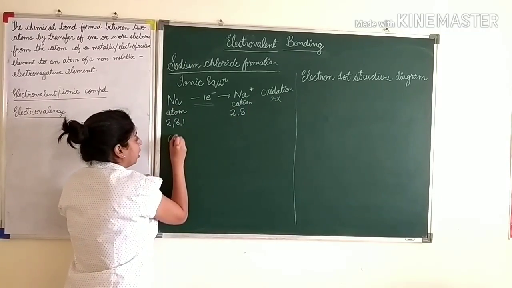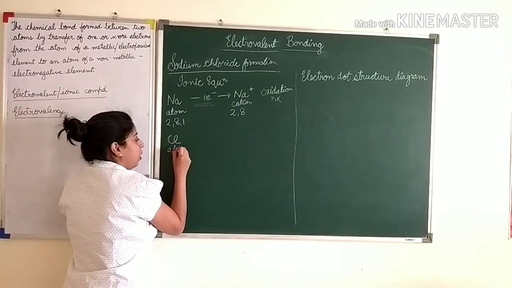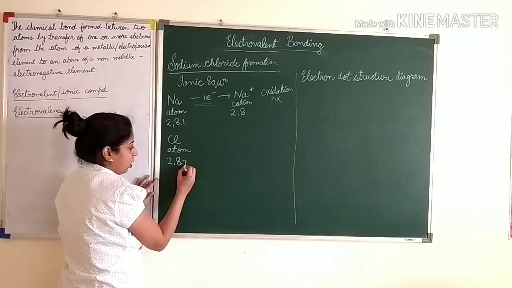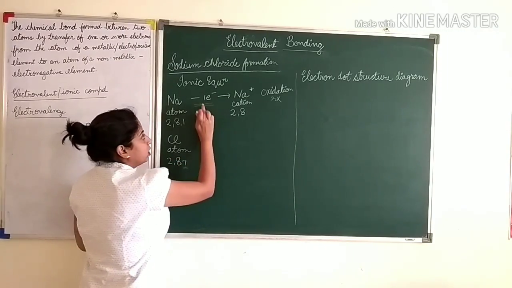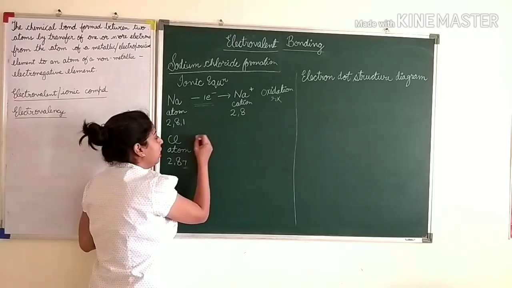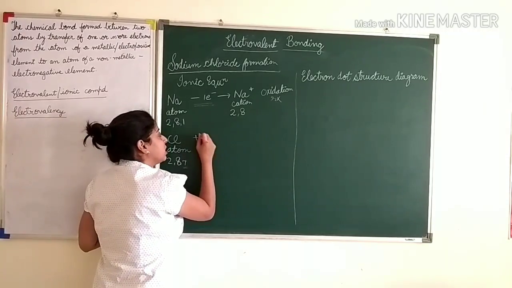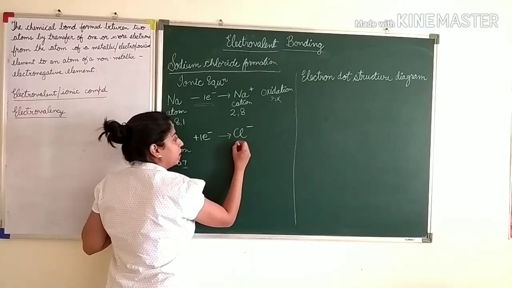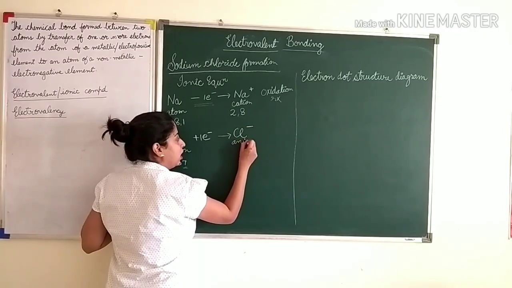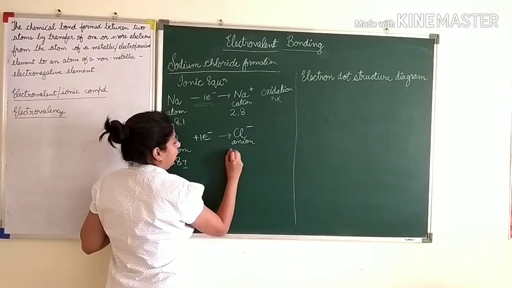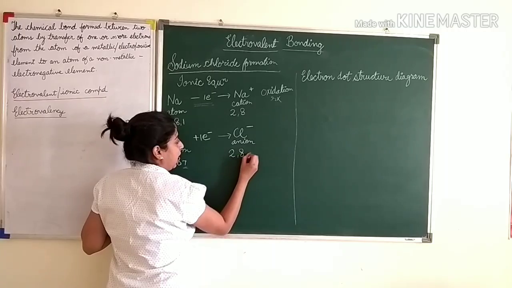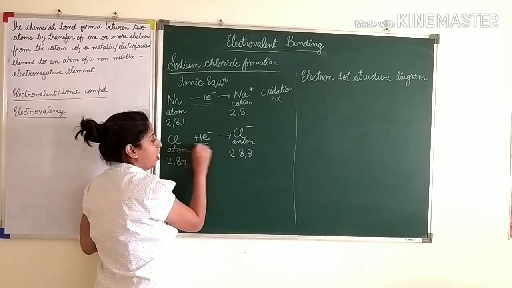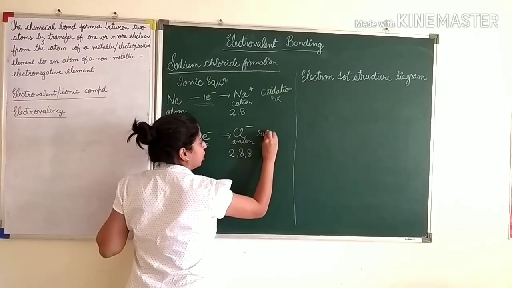Now your chlorine atom has 2, 8, 7 electronic configuration, so it will accept one electron. So this electron that is lost by metal is gained by this chlorine, and hence it forms chloride anion. So you will write anion here, and you will write 2, 8, 8. And since there is a gain of electrons, this is reduction reaction.